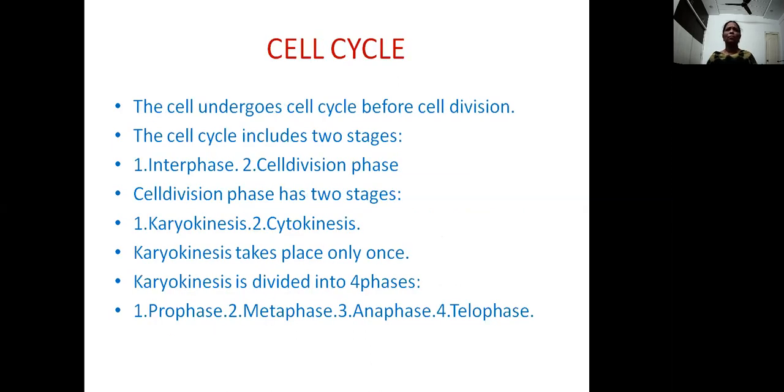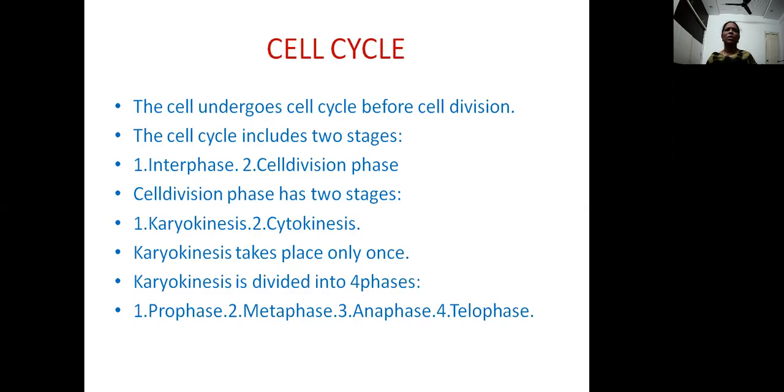Coming to the cell cycle, every cell which is undergoing mitosis undergoes a cell cycle. During this cell division, this cell cycle includes two stages. One is the preparatory stage called interphase and the other is the actual cell division phase. So in the interphase, the cells are in preparation for cell division. This may be in between two cell divisions or just before the cell division.